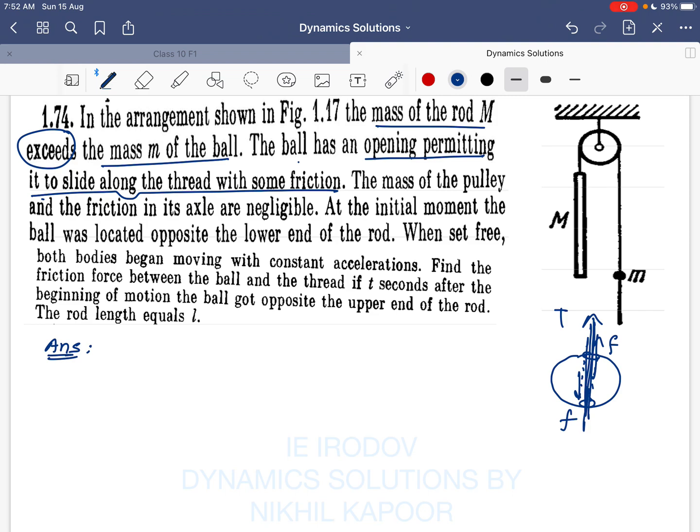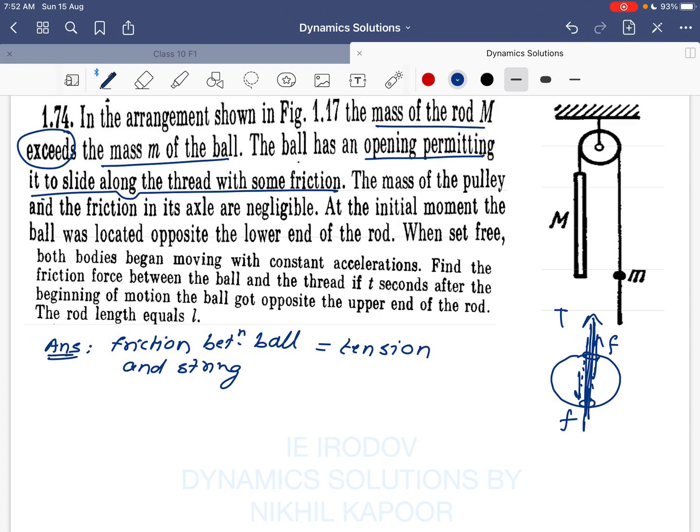Because imagine if the opening of the ball is quite large and the thread is just passing through it, then there will not be any friction and the string will just fall like this. So obviously here the tension in the string is nothing but the friction. So I can say the friction between the ball and the string is nothing but the tension in the string.